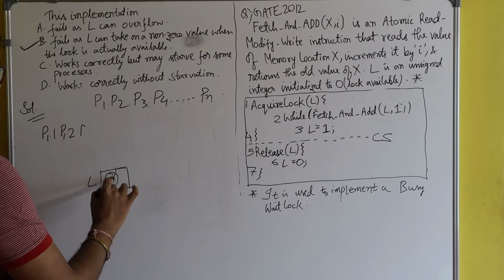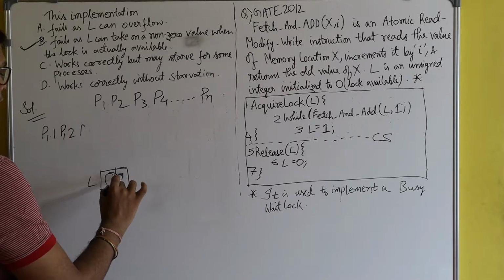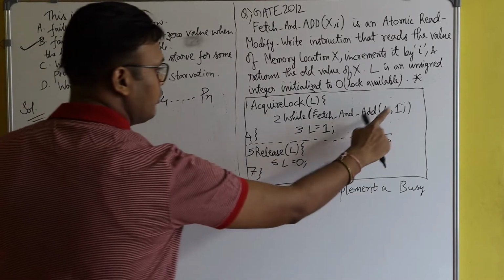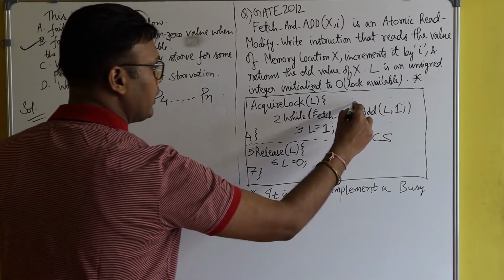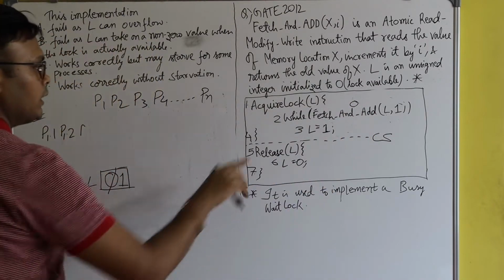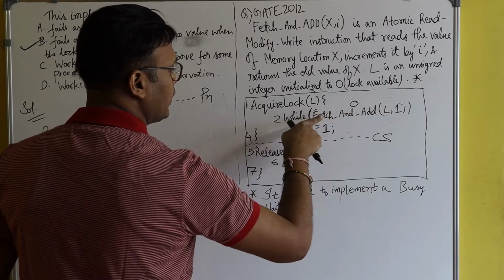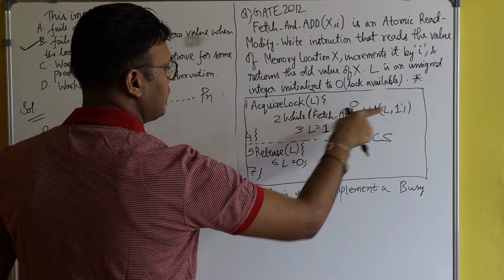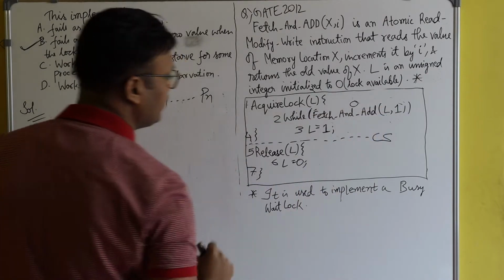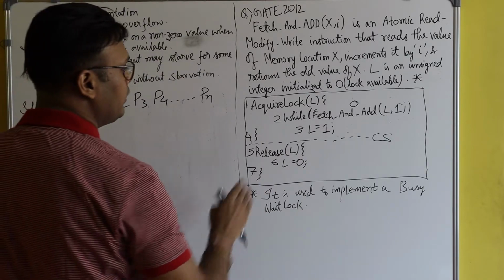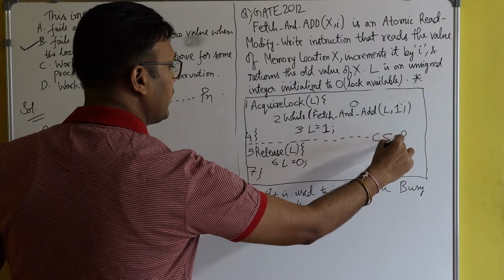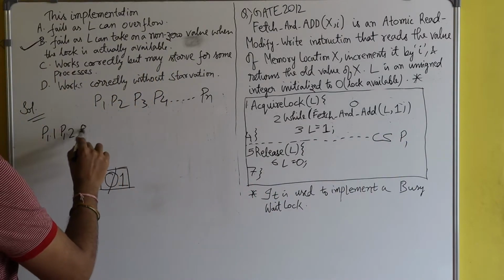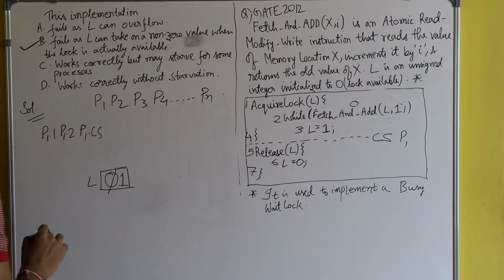The value of lock will be incremented to 1, and the old value, that is 0, will be returned. Since the while condition fails, this loop will not execute, so P1 will enter inside the critical section.